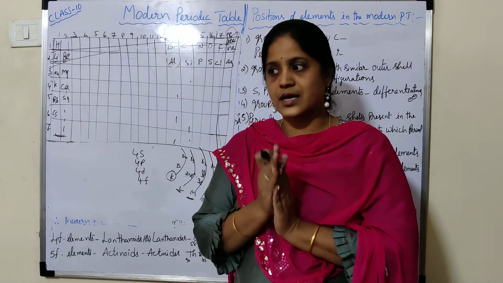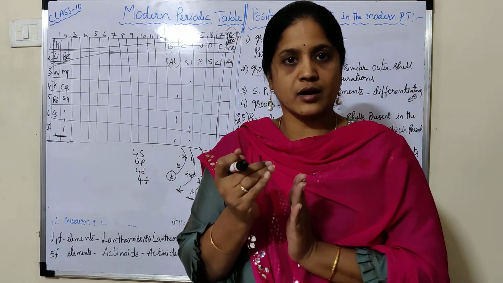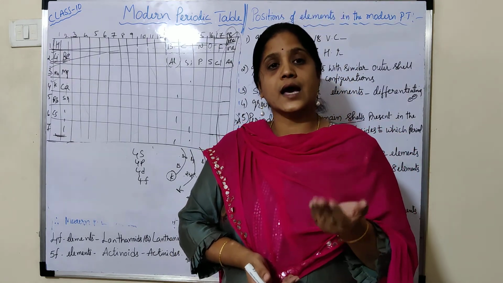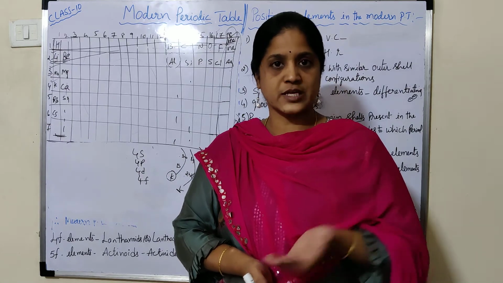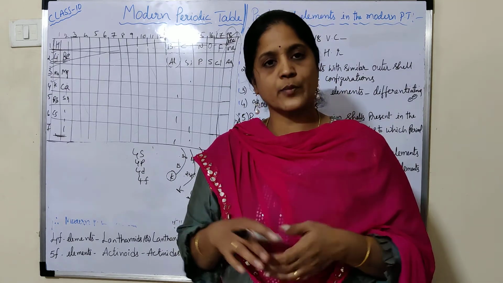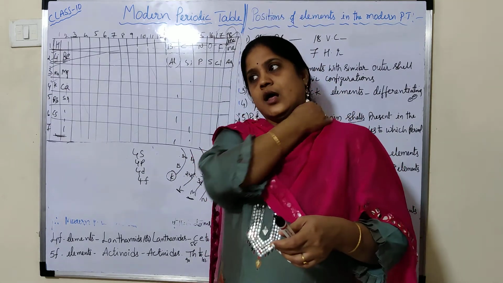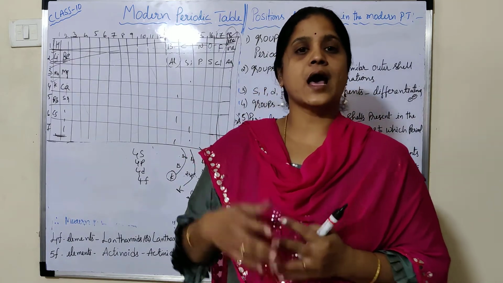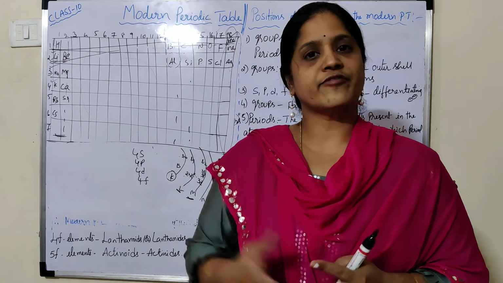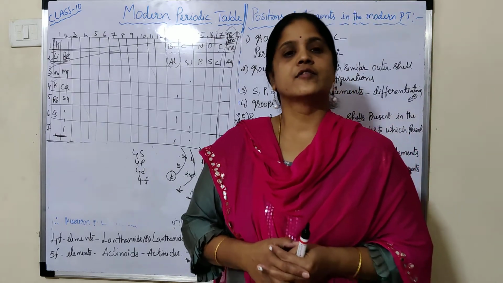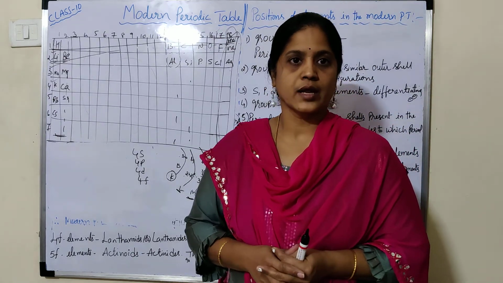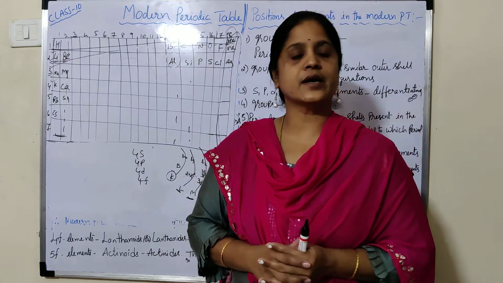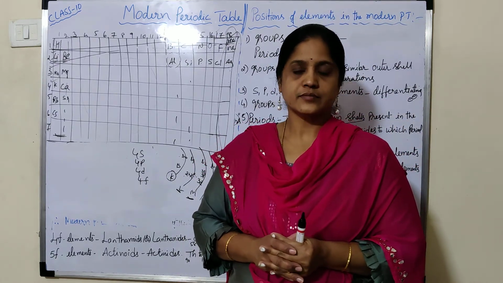When the atoms of the elements have 3 or less than 3 electrons in the outer shell, then that element belongs to metal. When the atoms have more than 5 electrons, then the element comes under non-metal.